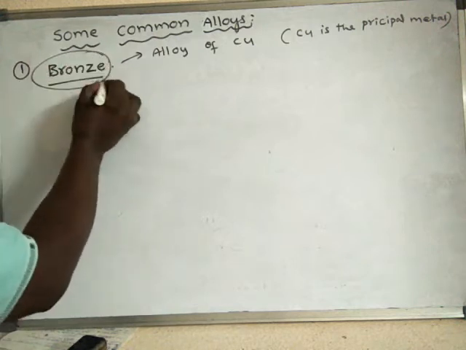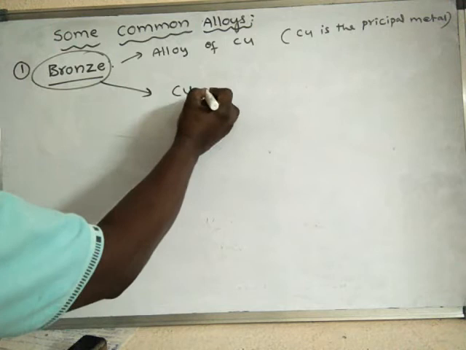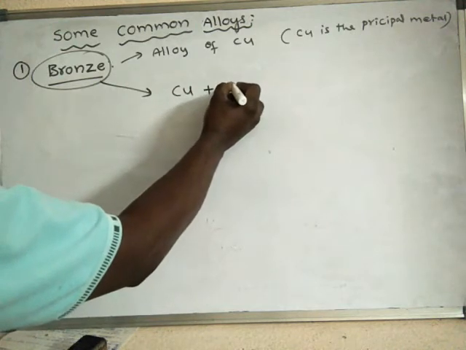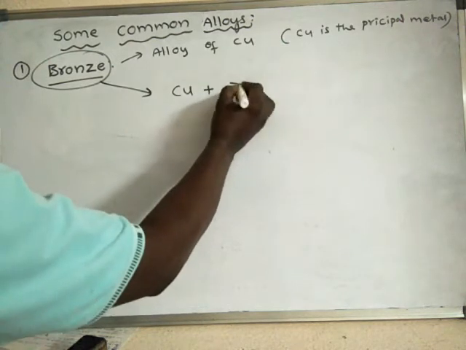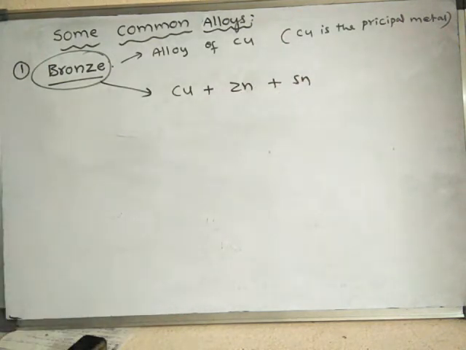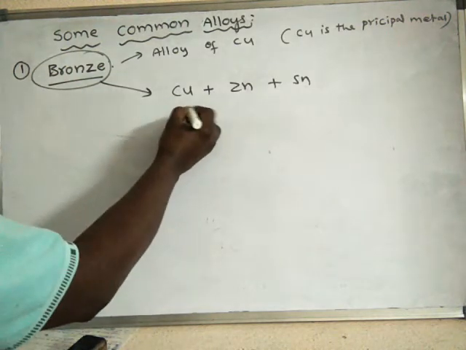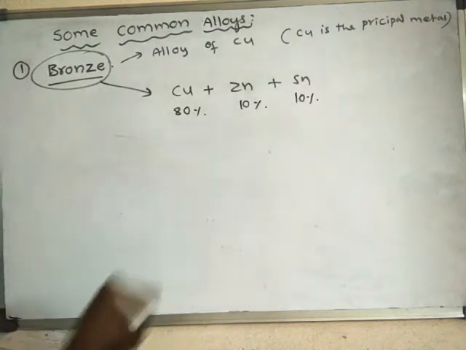If you see the composition of bronze, it contains copper, tin, or else copper plus zinc. Even tin is also present along with this copper. Copper is present around 80% and tin and zinc are present in 10% each.